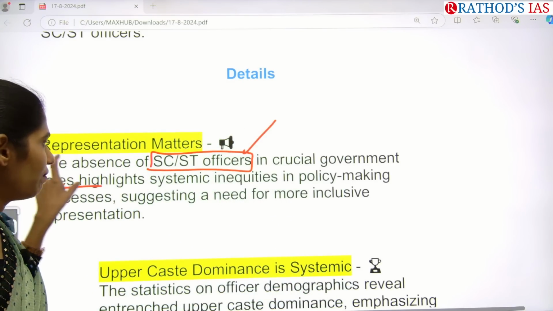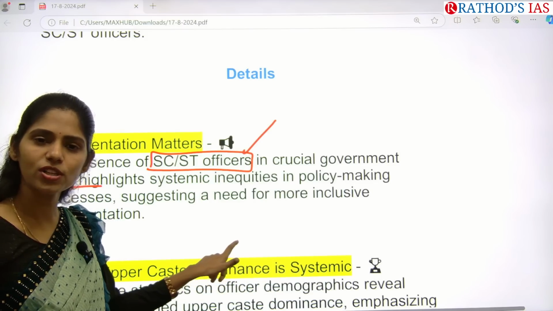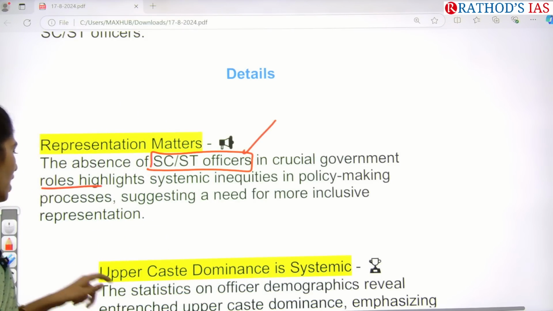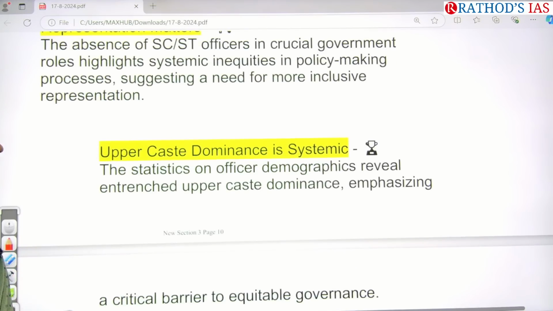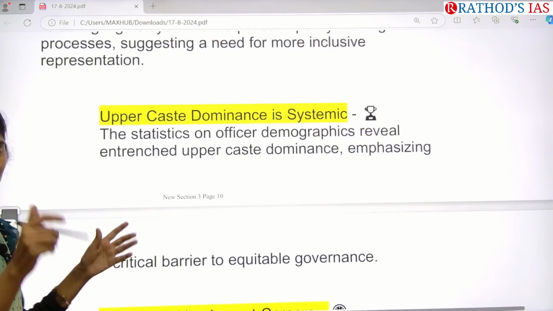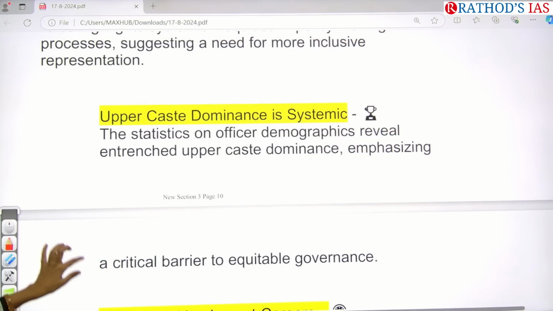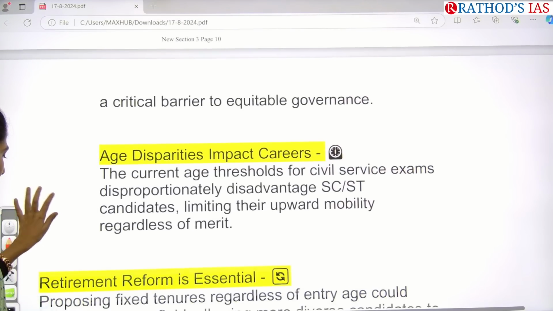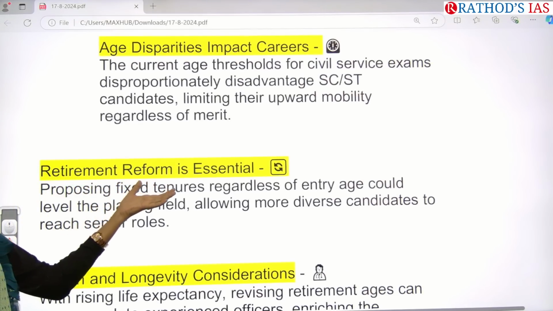So for effective and inclusive governance and policy making, we have to include each and every community in the governance making process. And actually we are seeing that upper caste dominance is still present in our society. So you can see the data on the presence of SCs and STs in our governance making process. And there are also age disparities, and retirement reform is essential.